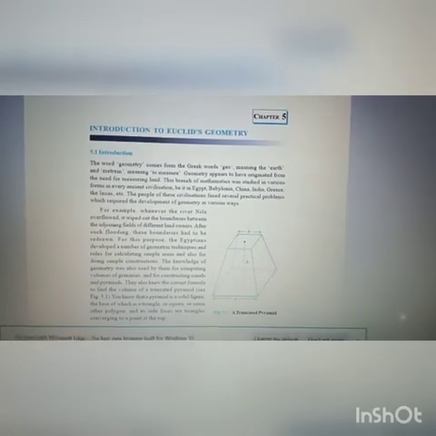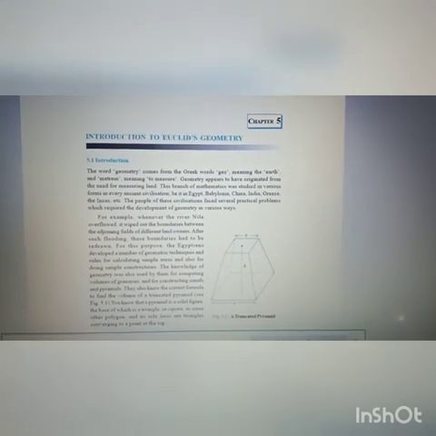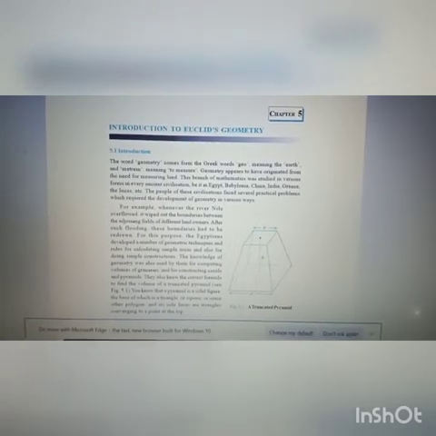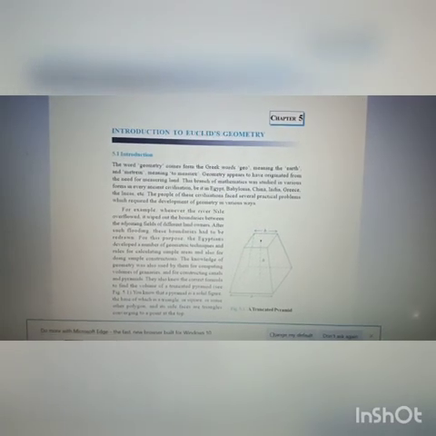Okay. So, Introduction to Euclid's Geometry. Here in this chapter, I would like to request you that please read all the points or paragraphs, because it is not possible for me to read all the paragraphs, and you can understand easily if you read. If you go through chapter 5, then you will understand. Some important points I will explain today.